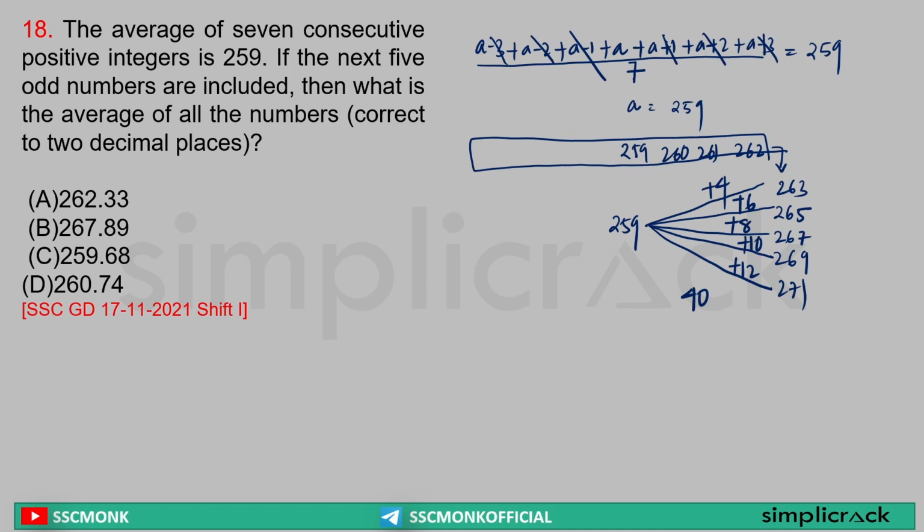Yes or no? Yes. Sir, average was 259 plus 40 was the additional number which will be distributed among the previous 7 plus 5, 12. Sir, that can be written as 259 plus 40 divided by 12, 12 3s are 36. So 259 plus 3.33, that is equal to 262.33. Answer option A. Clear? Very basic to answer. You do not need to remember any formula for this.